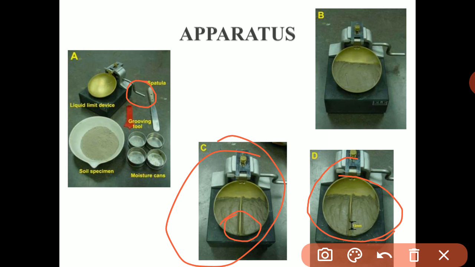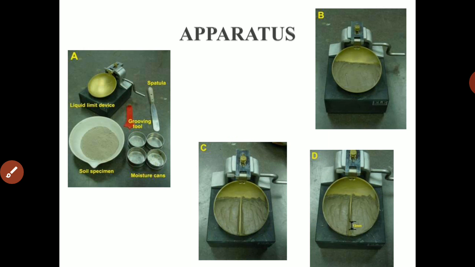The liquid limit is the water content at which the soil is sufficiently fluid to flow, such as to close the groove at 25 blows. So this is the Casagrande's liquid limit test that we are supposed to perform in the laboratory. Clear?